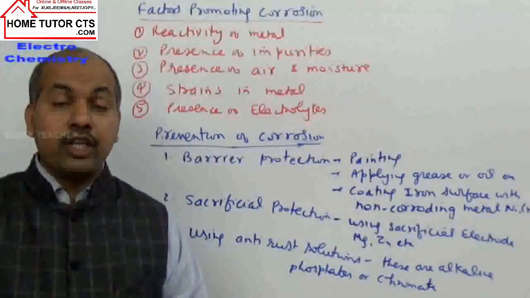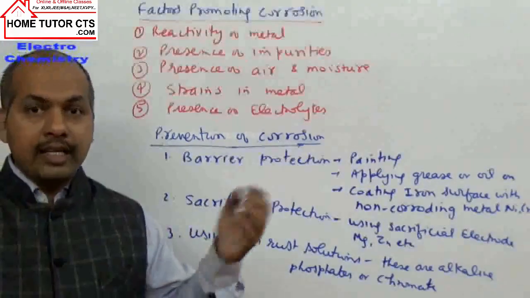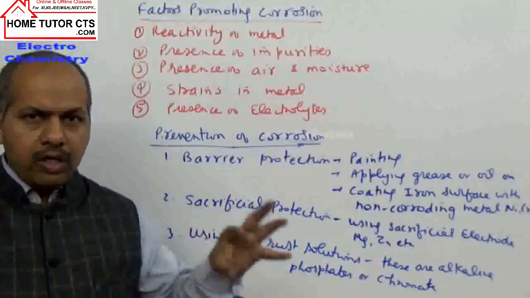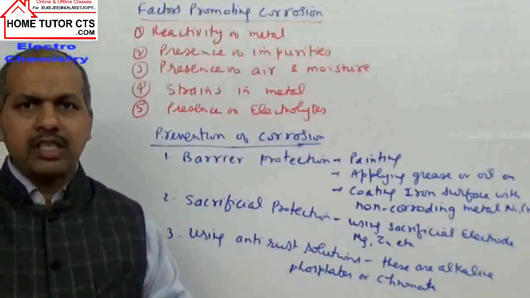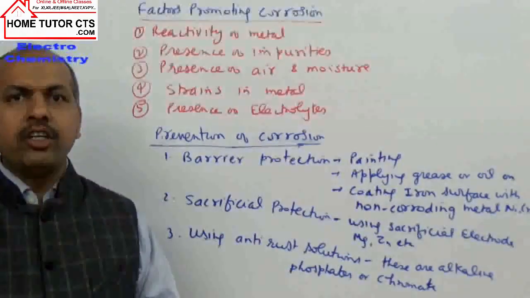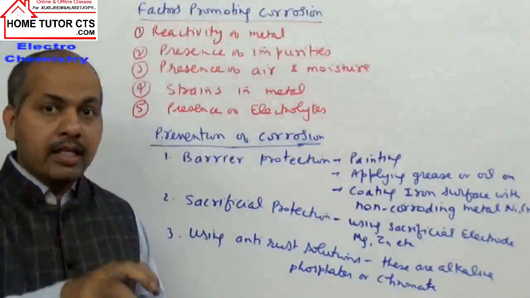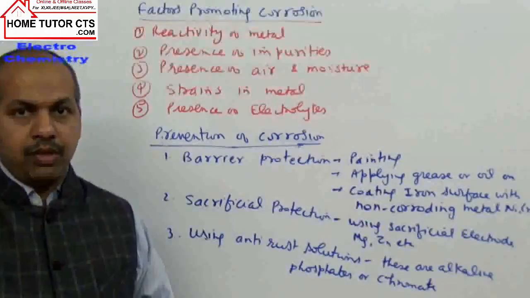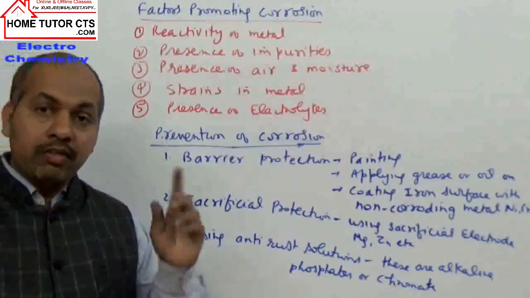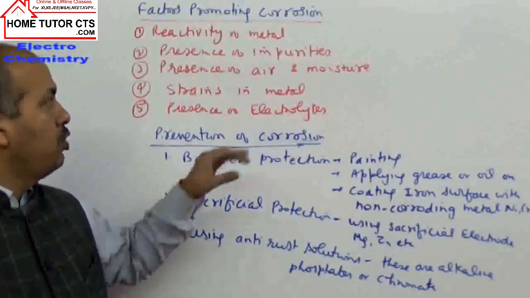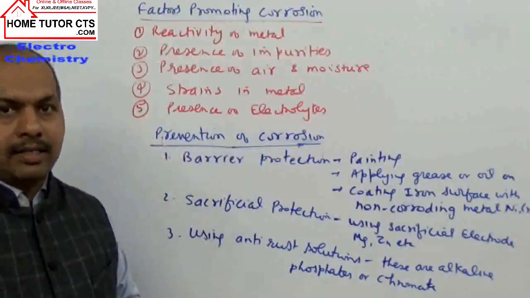Next point is the presence of electrolytes like salines, salt solutions. Salts make the water more conducting. Pure water is less conducting. So when we have a saline medium, salts make the solution more conducting and improve the flow of electrons, or electricity, in solution. So they will promote corrosion. There are several factors which promote corrosion in metals.